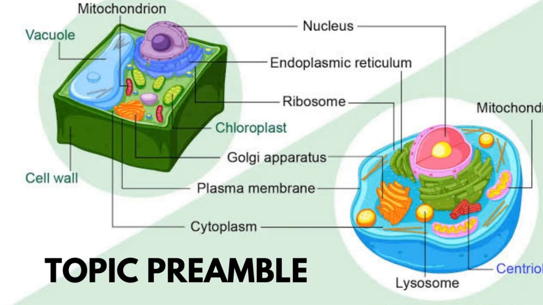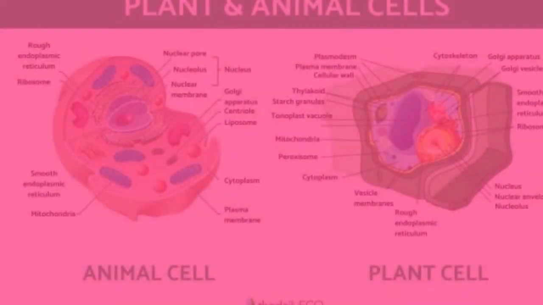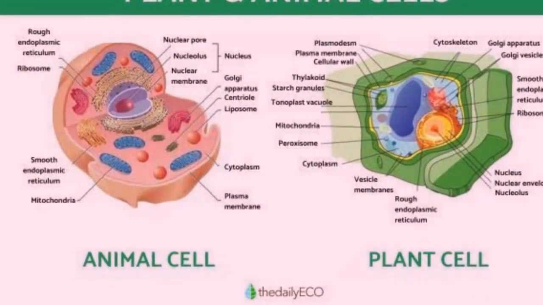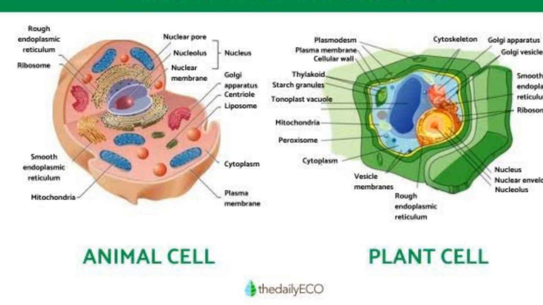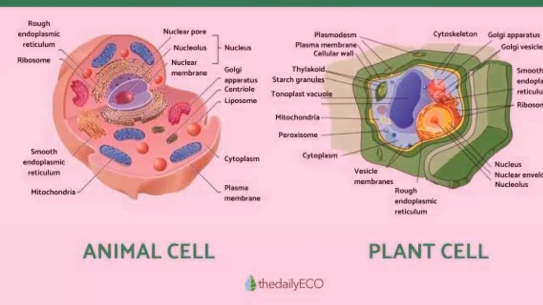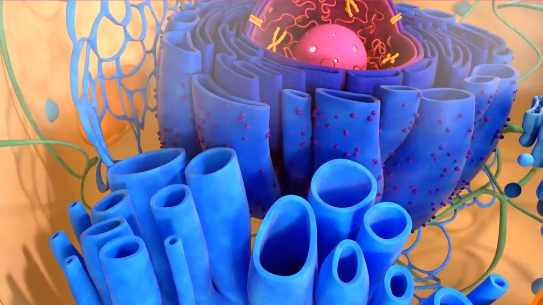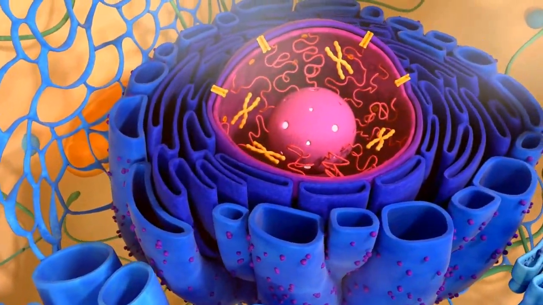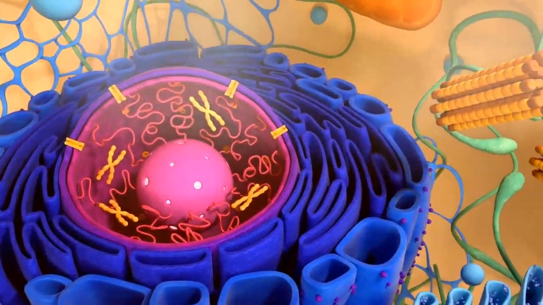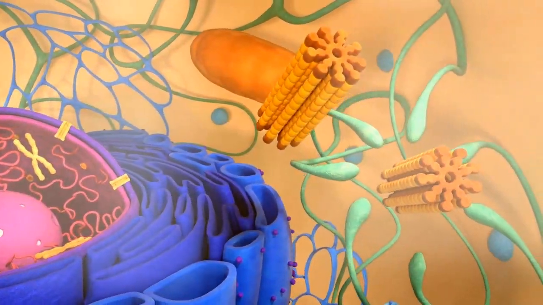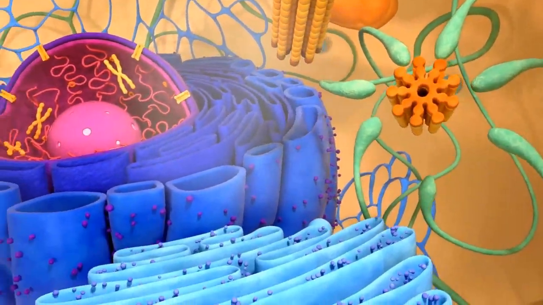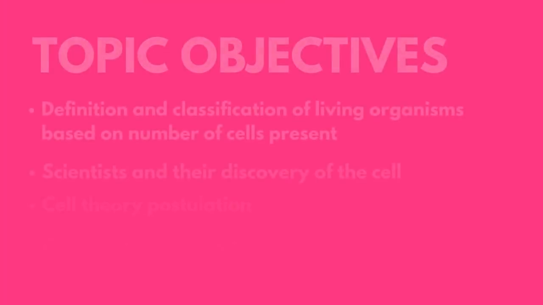An organism can either exist as unicellular or multicellular. No cell can exist on its own. What I'm trying to say is that a cell is not just formed by itself. A cell is usually formed from another cell. So the study of the cell is very important, and it is referred to as cytology, and the study of a group of cells, which is the tissue, is referred to as histology.